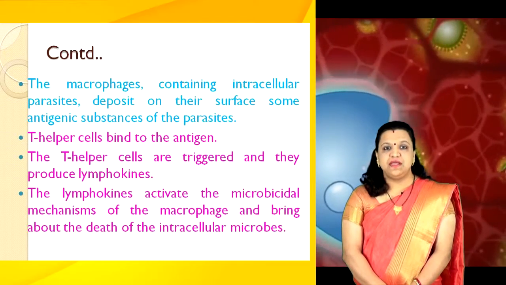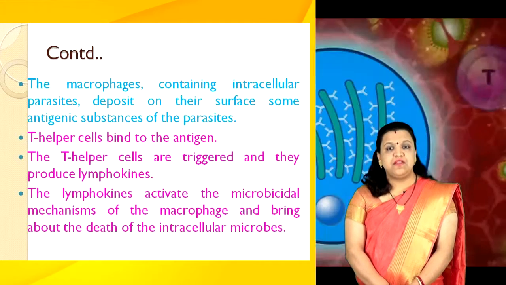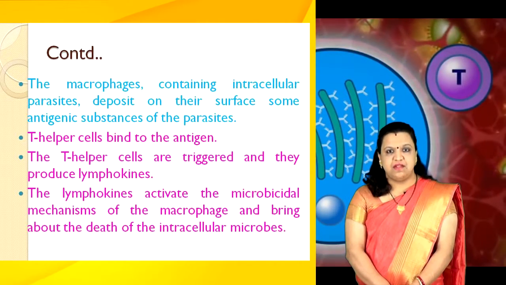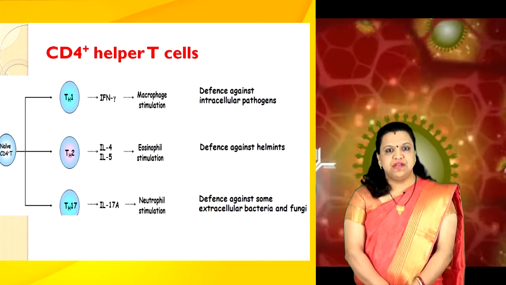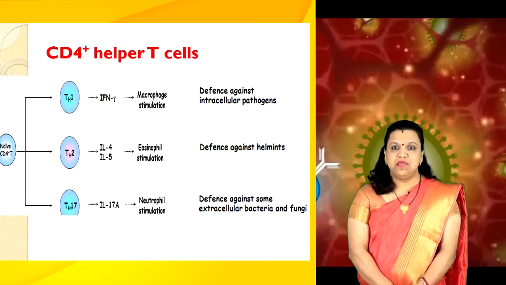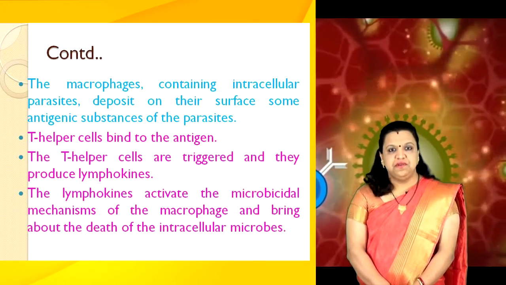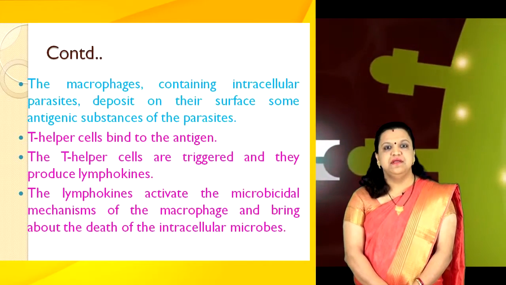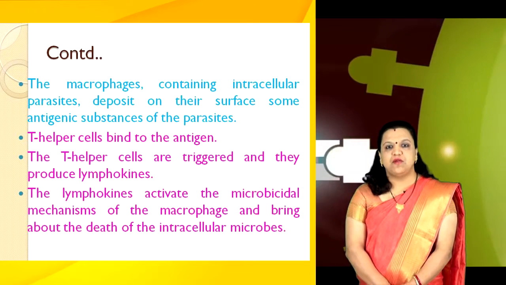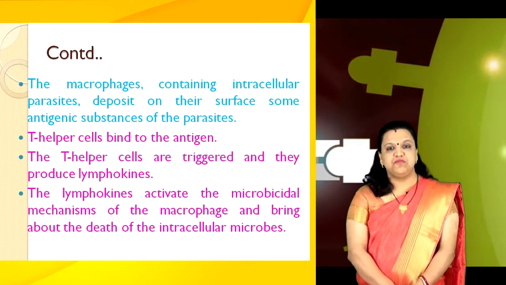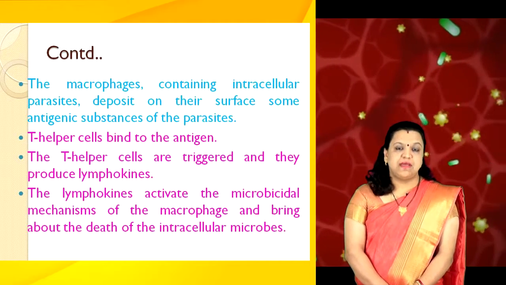The macrophage containing intracellular parasites deposits on its surface some antigenic substances of the parasites. T helper cells, which are a subpopulation of T lymphocytes, recognize the antigen present on the macrophages. These T helper cells bind to the antigen. The T helper cells are triggered and they produce lymphokines. The lymphokines activate the microbicidal mechanism of the macrophage and bring about the death of the intracellular microbe.